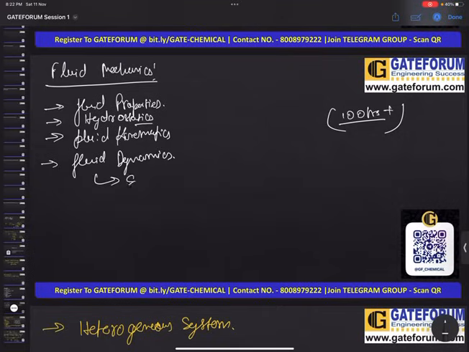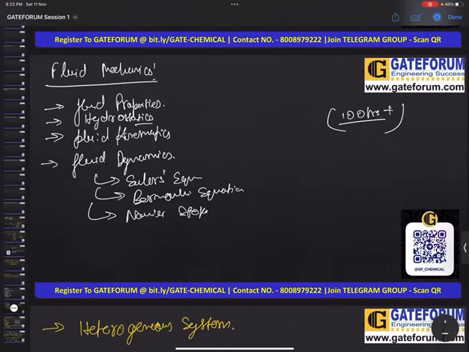Under fluid dynamics, these three equations: Euler's equation, Bernoulli's equation, and your Navier-Stokes. I know that many of you find this confusing. When I was a student preparing for GATE, in my B.Tech, all these things were very confusing. What is the Navier-Stokes equation, it is so problematic.